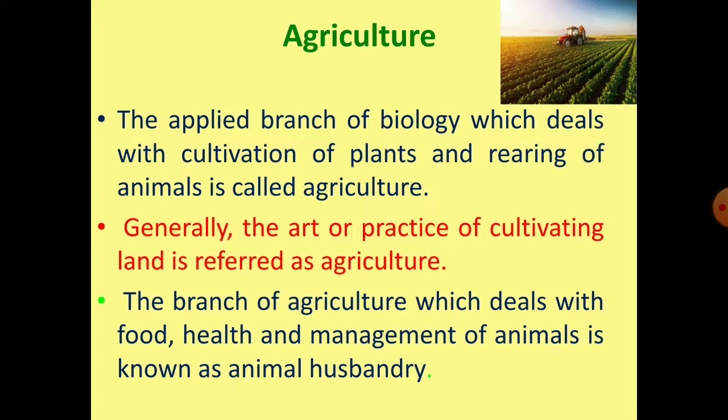So, friends, there are many branches in biology which deal with numerous things. But this branch called agriculture deals with only cultivation of plants and rearing of animals. And the branch agriculture is also divided into two parts, that is cultivation of plants and rearing of animals. The branch that handles rearing of animals is known as animal husbandry.